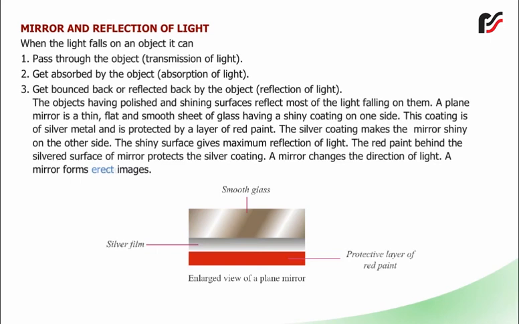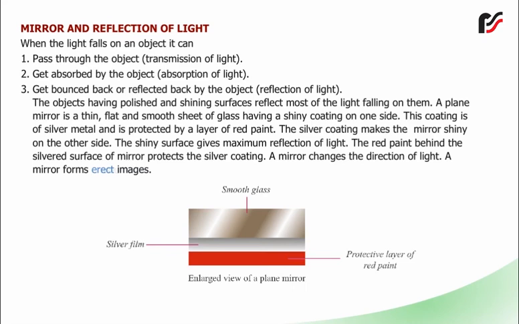A plain mirror is a thin, flat, and smooth sheet of glass having a shiny coating on one side. This coating is of silver metal and is protected by a layer of red paint. The silver coating makes the mirror shiny on the other side. The shiny surface gives maximum reflection of light. The red paint behind the silvered surface of mirror protects the silver coating.